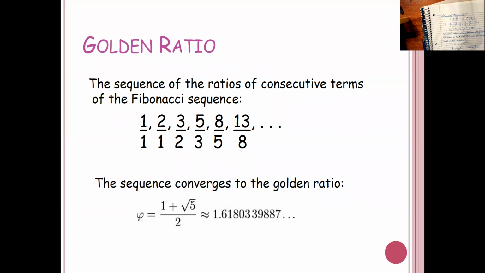The ratio of the sides of an index card is very close to a golden ratio. And when a rectangle has its side lengths in that ratio, it's called a golden rectangle. A piece of paper that you write on, its measurements are pretty close to a golden ratio.